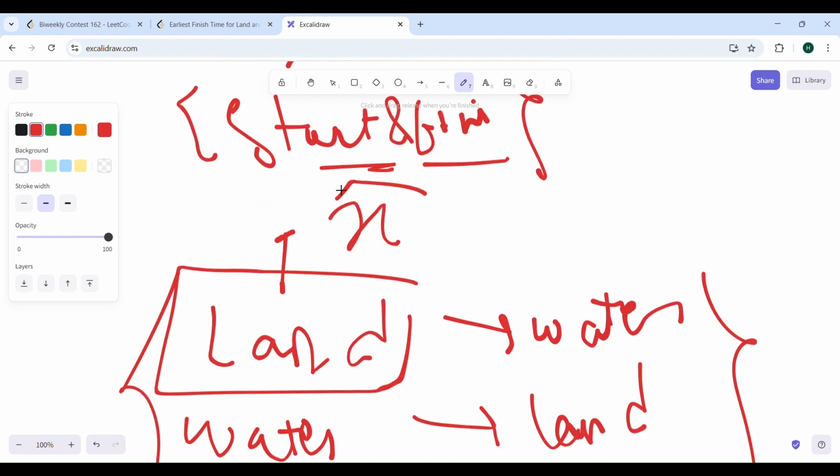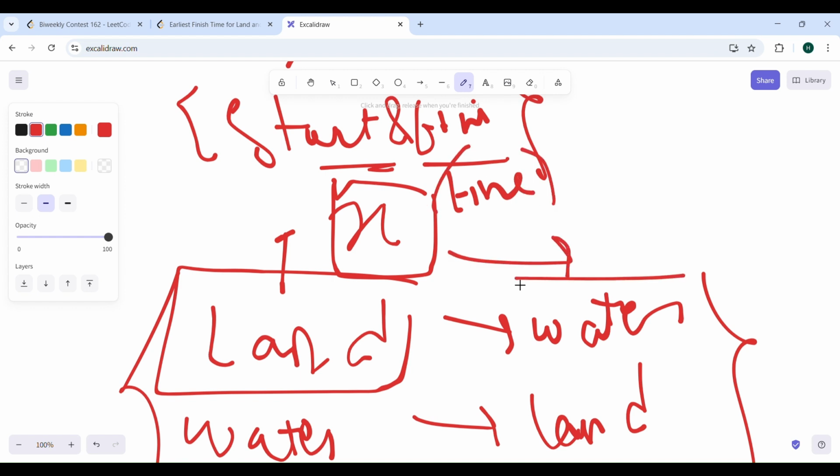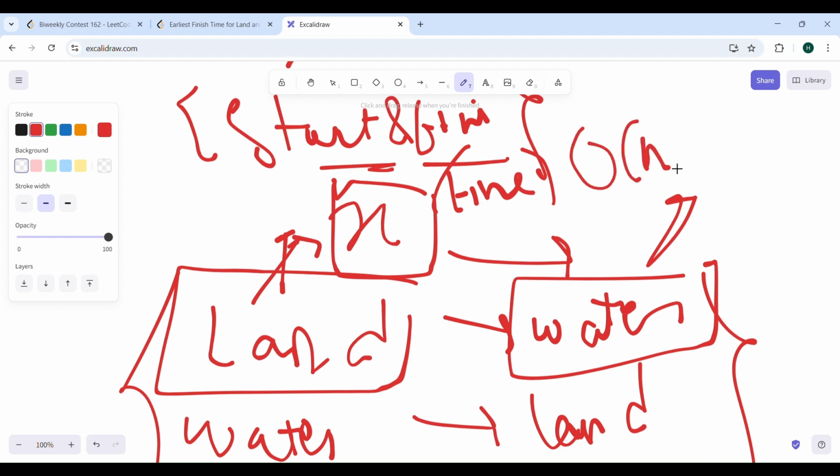At x time, if you have finished this, you can now go to any water ride and check the value. Roughly, if you can find this land finish time in big O of n, you can traverse and find it in O(n), so you will pre-compute this.